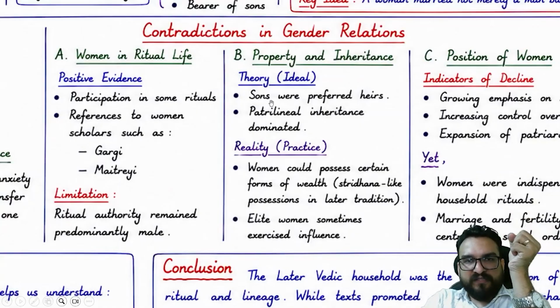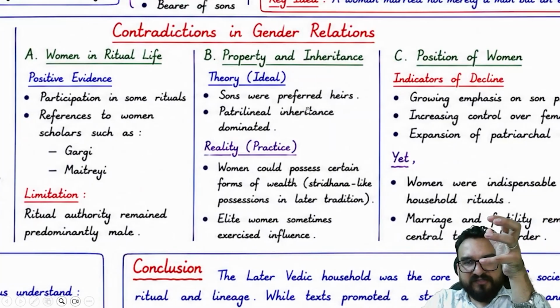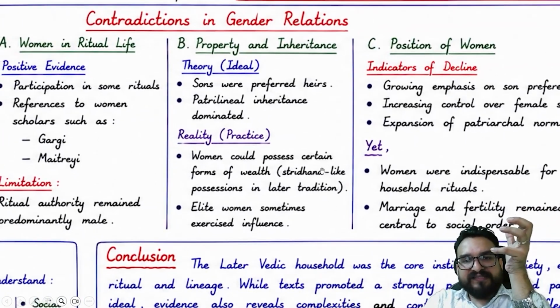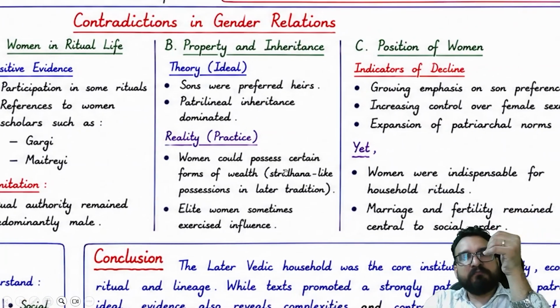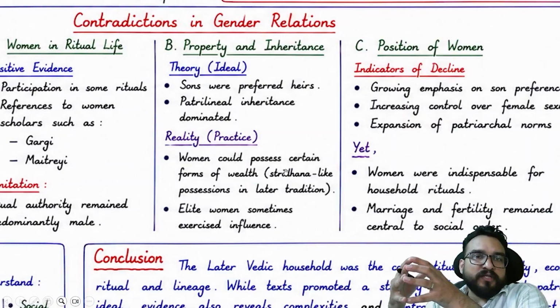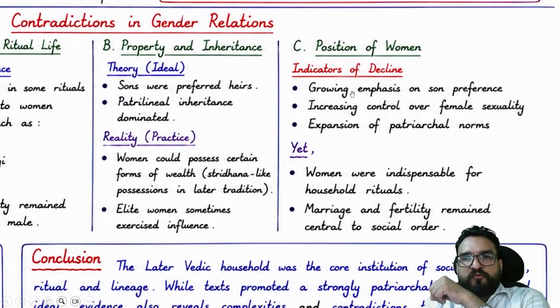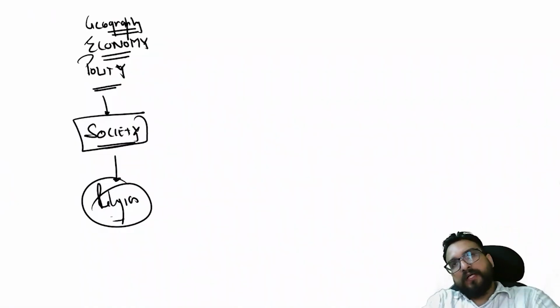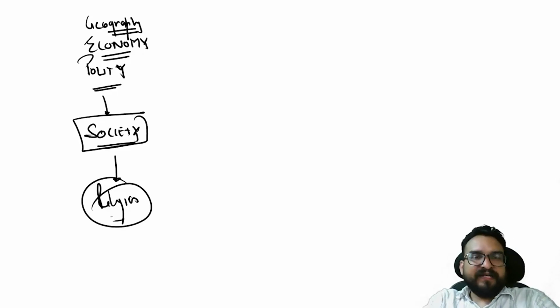Gargi and Maitri you have seen. Property and inheritance, no. Over here you will be finding, okay, but there is a reality that women could access Stridhan as well. But for most of them it was not the case, right? The position of women declined, with growing emphasis on son preference, increased control over female sexuality, and expansion of patriarchal norms as well. You will be finding this over here. So this is one thing with respect to the household and society of the Rigveda and the later Vedic period.